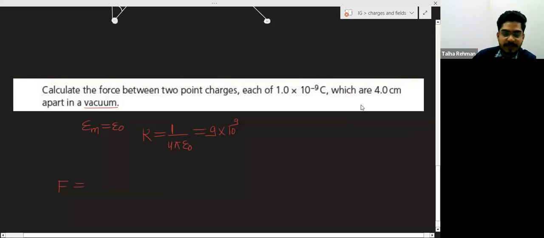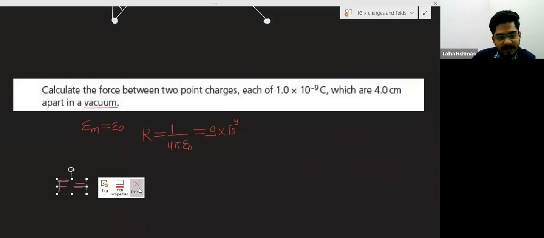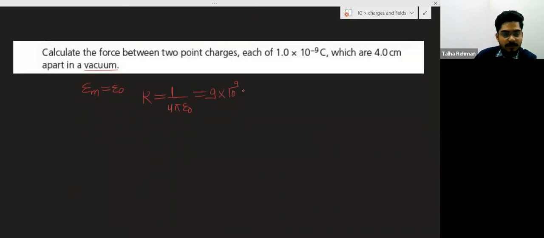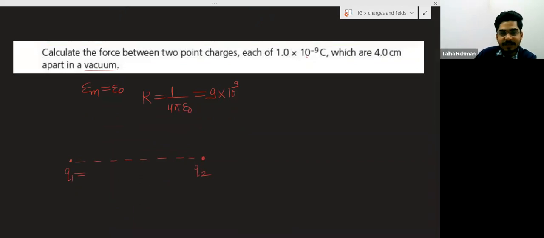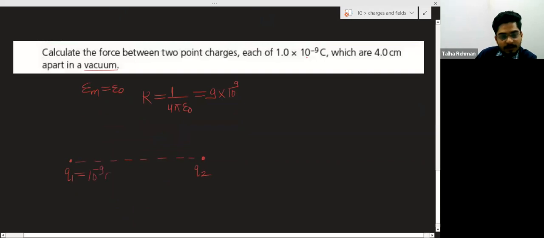F is equal to, basically two similar charges are there, this is Q1 and this is Q2. Q1 value is 10 to the power minus 9 coulomb, and this is also 10 to the power minus 9 coulomb.